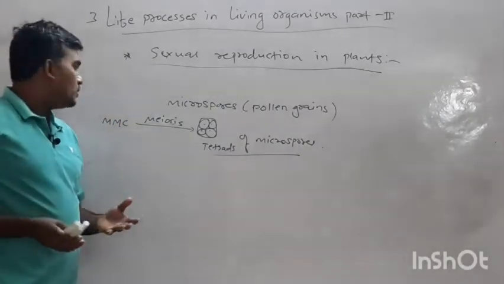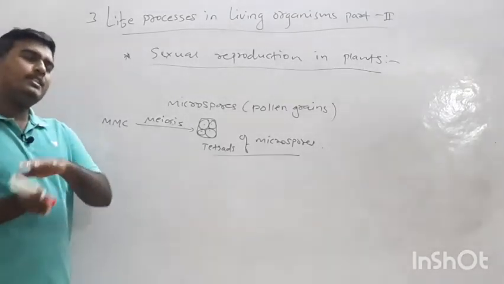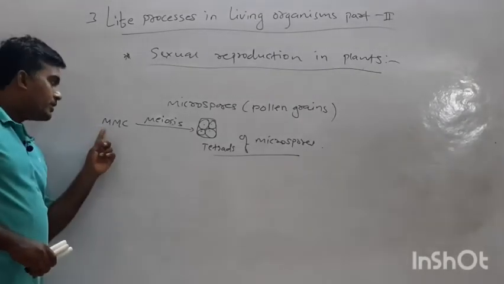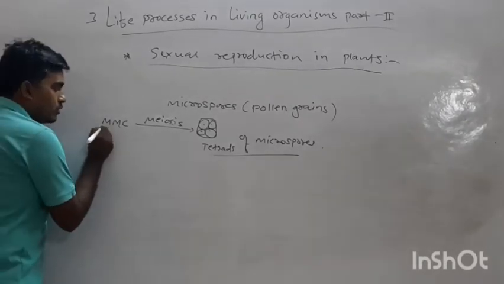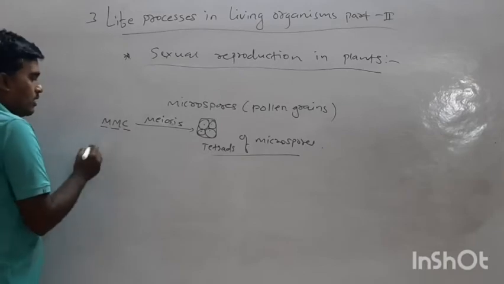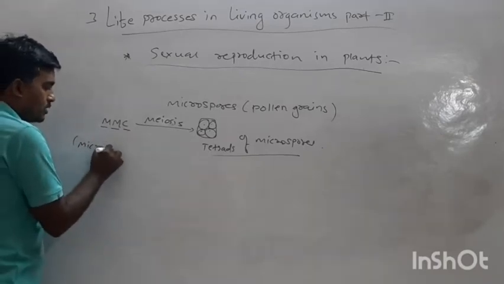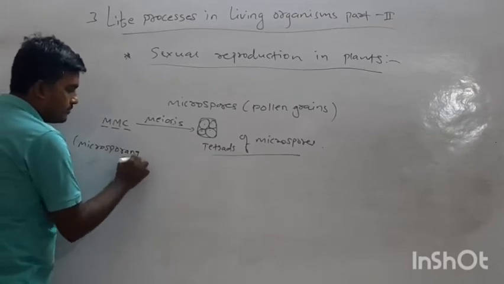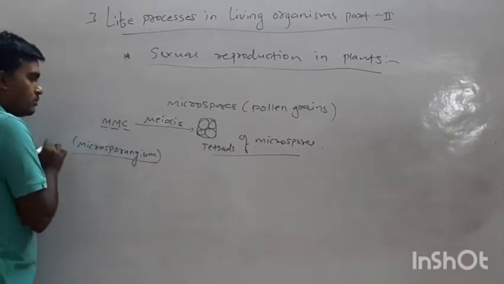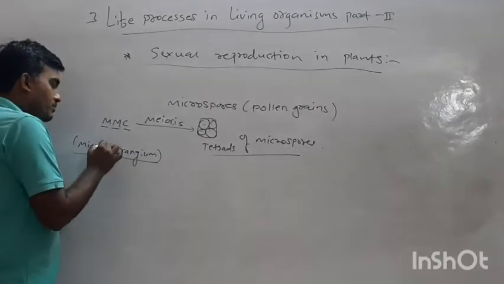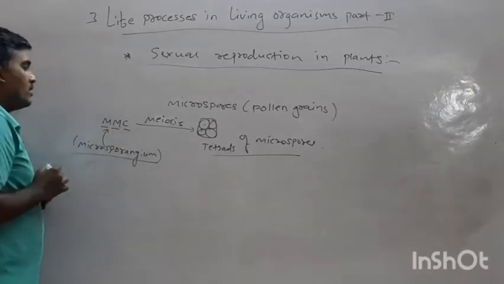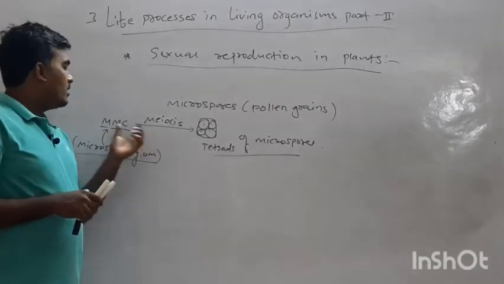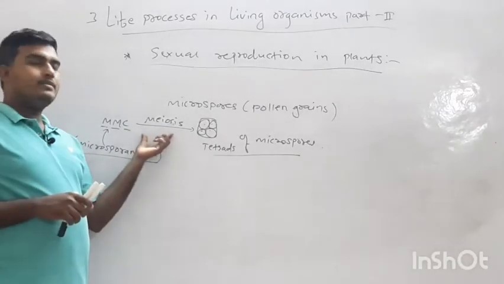I already told you there are cells within an anther, and those cells are referred to as microspore mother cells. The structure called microsporangium has microspore mother cells which are diploid, in which a meiotic division occurs.